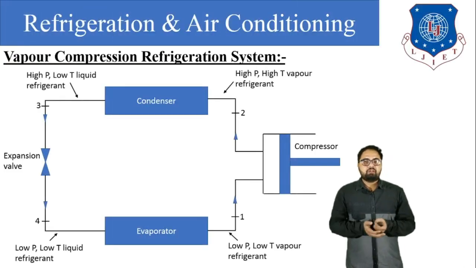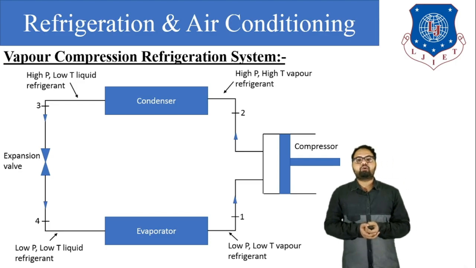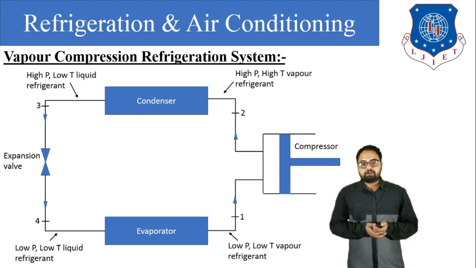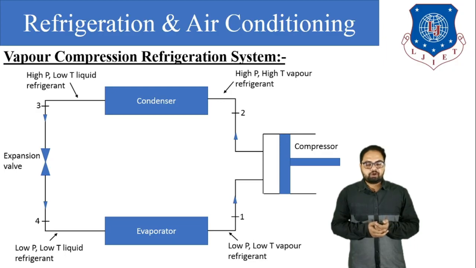Now, in how many ways can we produce a cooling effect? The cooling effect is produced in two ways. First is mechanical refrigeration and second is natural refrigeration. In mechanical refrigeration, we will discuss a total of two refrigeration systems. One is the VCR system, known as the vapor compression refrigeration system, and second is the vapor absorption refrigeration system, also known as the VAR refrigeration system. In this video session, we will discuss the vapor compression refrigeration system.